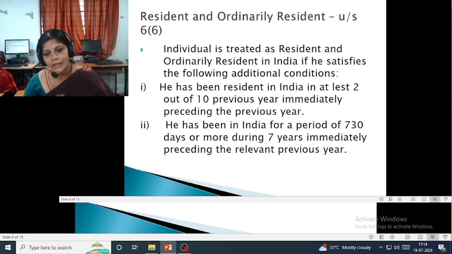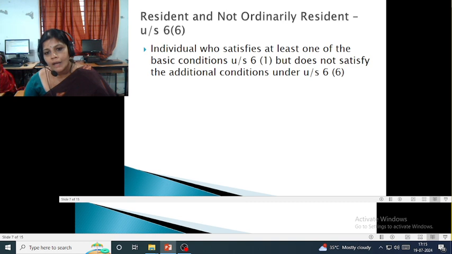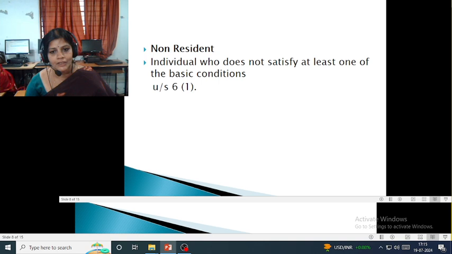That is, he must have been in India for at least 2 out of the 10 previous years immediately preceding the previous year. The second additional condition is that he must be in India for a period of 730 days or more during the 7 years immediately preceding the relevant previous year. An individual who satisfies at least one of the basic conditions under Section 6 but does not satisfy the additional conditions under Section 6(6) is a resident but not ordinarily resident. As I already discussed, an individual who does not satisfy at least one of the basic conditions is called a non-resident.